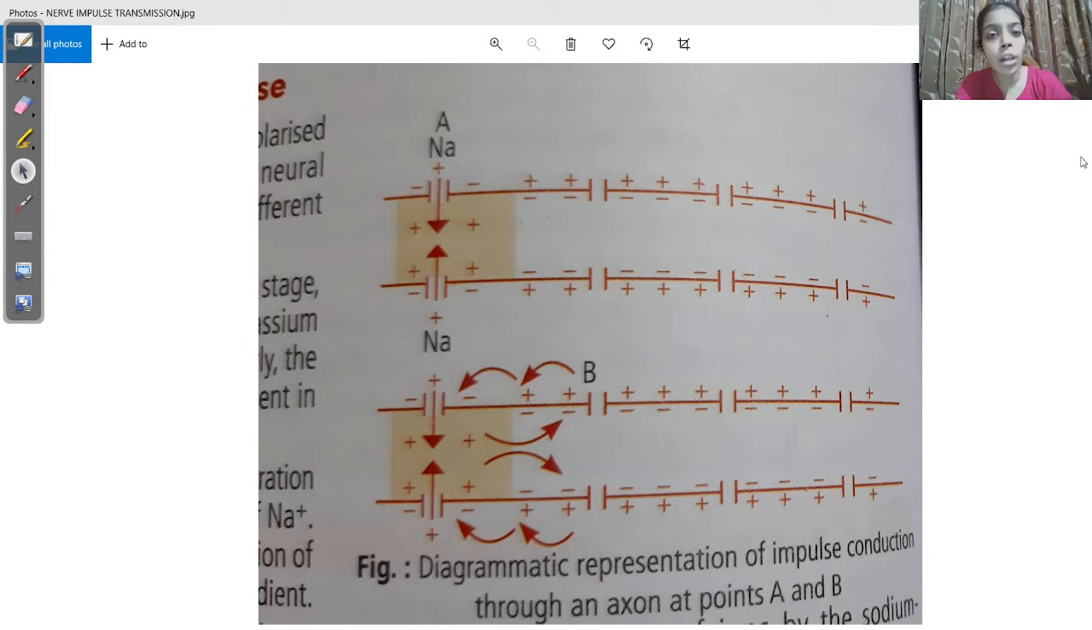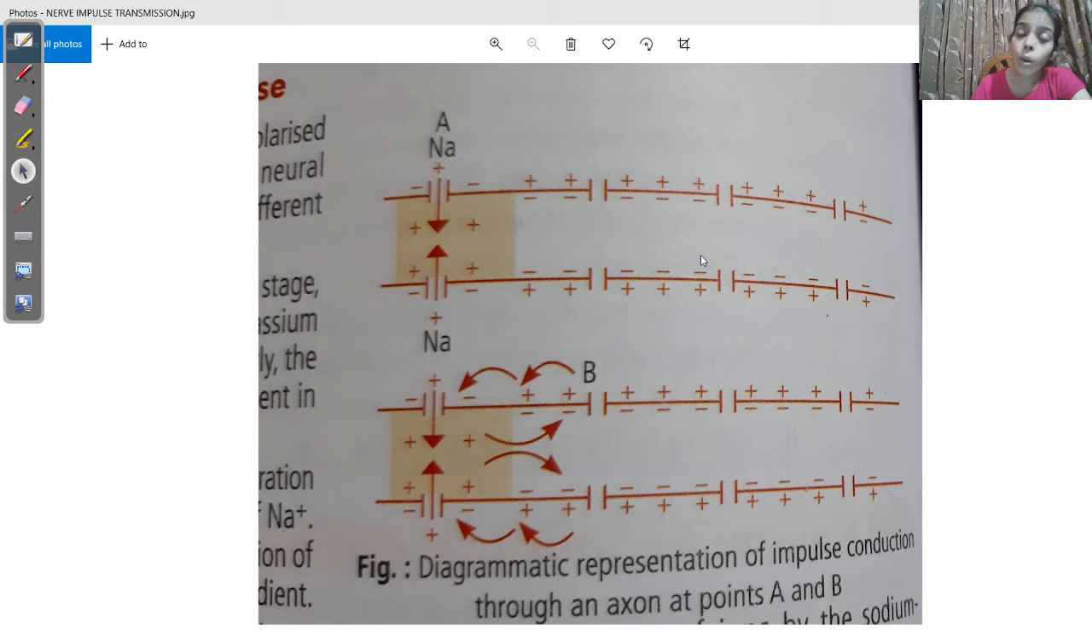As you can see already on my screen, there is a picture. Now this picture is showing how an impulse, a nerve impulse, is transmitted through a nerve fiber. When we use the term nerve fiber, we actually mean axon. Nerve fiber means axon. So how a nerve impulse is conducted through the axon, that we are going to discuss.